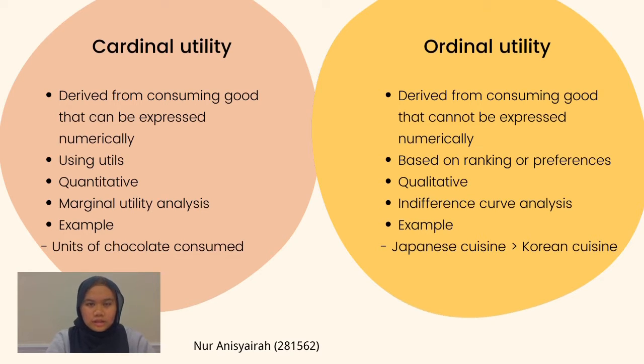Firstly, cardinal utility derived from consuming good can be expressed numerically and counted using utils. It is quantitative since it is a numerical approach. It is also called measurable because the cardinal approach tells a person to compare which good will let him receive a greater level of utility than another good. Thus, he can compare which good is better to consume.